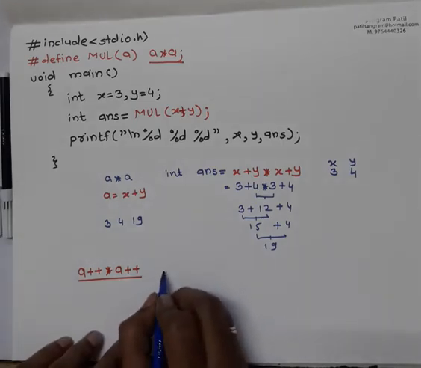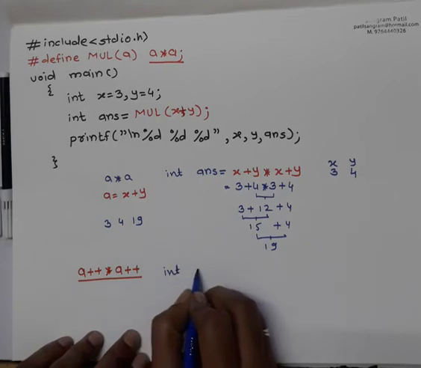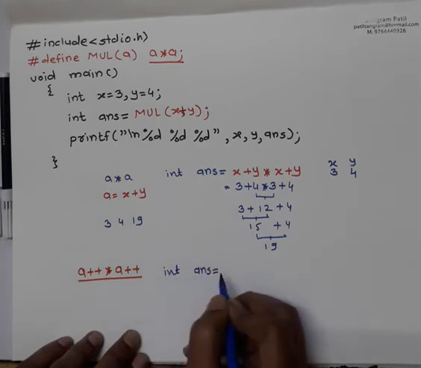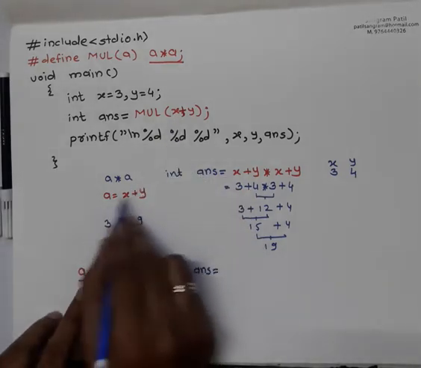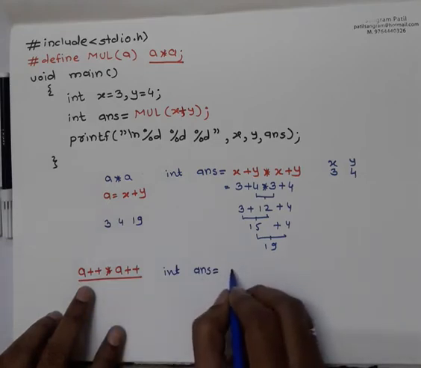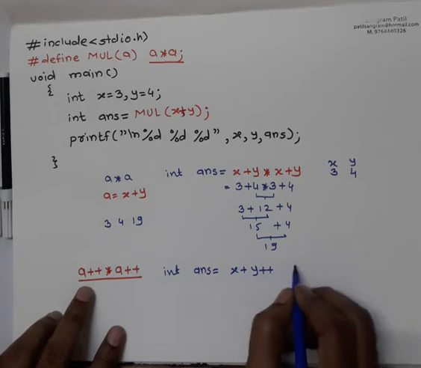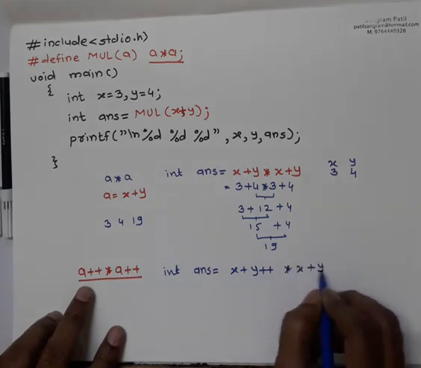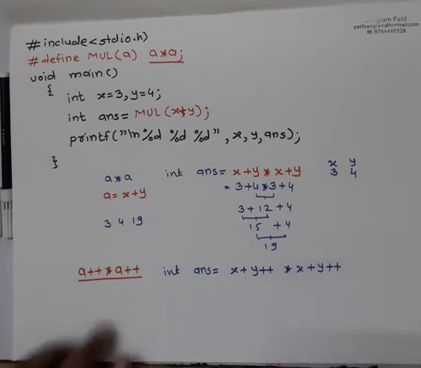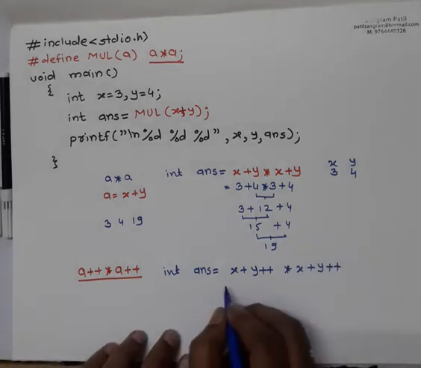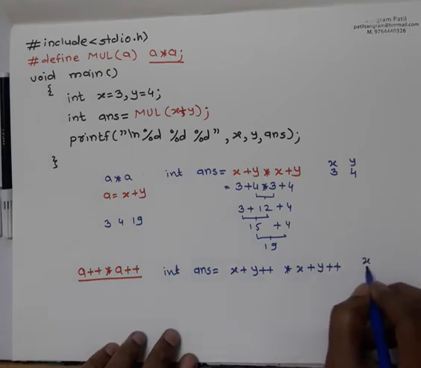Now our a is x + y, so this will become x + y++ * x + y++. Here the value of x is 3, the value of y is 4.